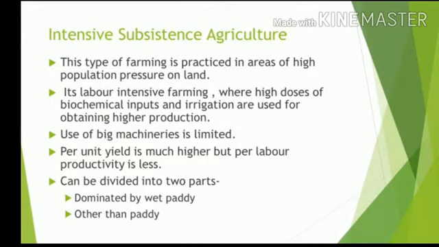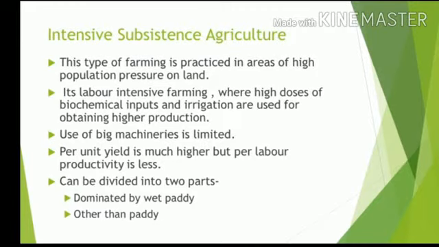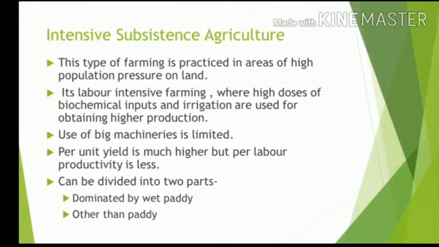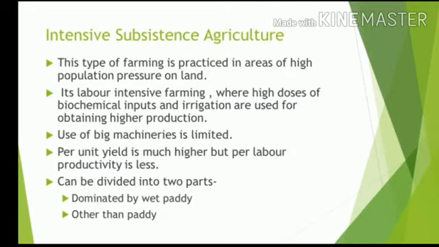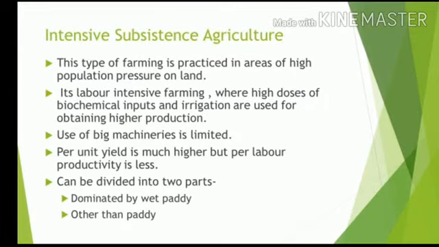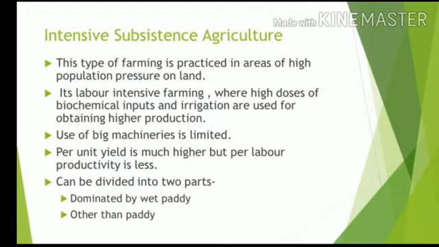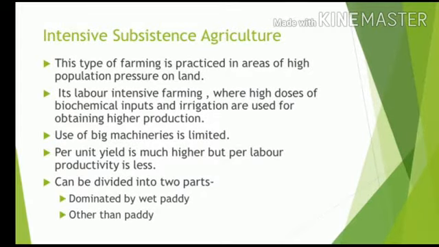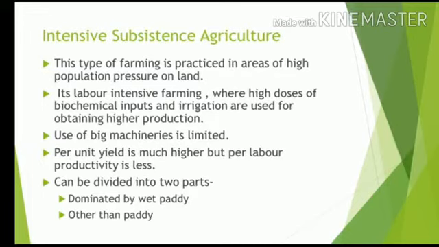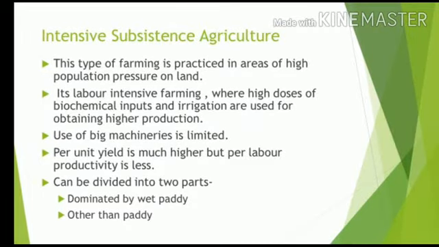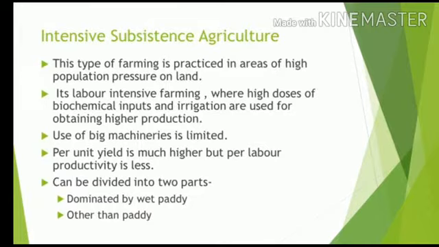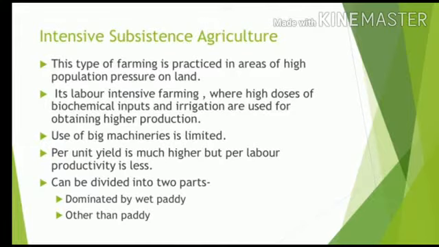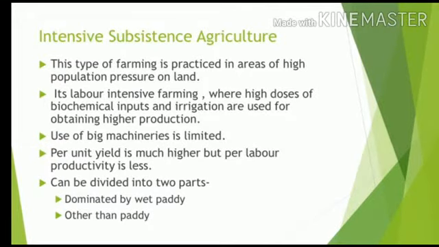Now, again we will split this term, intensive subsistence. The word intensive means you are doing the maximum. You are taking out the maximum from the land. So this maximum is needed in a densely populated region. For this reason, intensive subsistence agriculture is practiced in the densely populated regions of monsoon Asia. We know Asia is the most populated continent of the world, and in the regions where we have monsoon type of climate, which is towards the southern part and the eastern part of Asia, we have intensive subsistence agriculture.